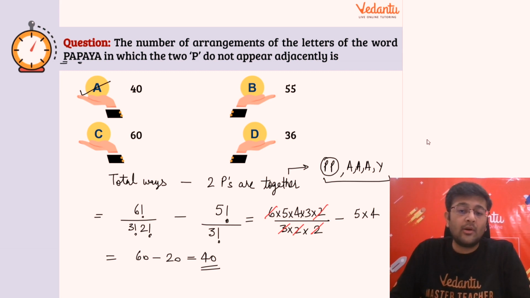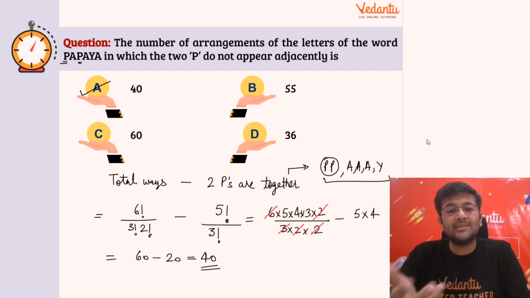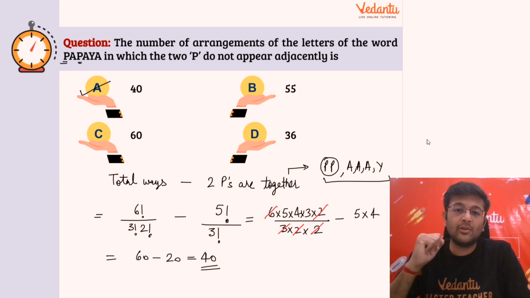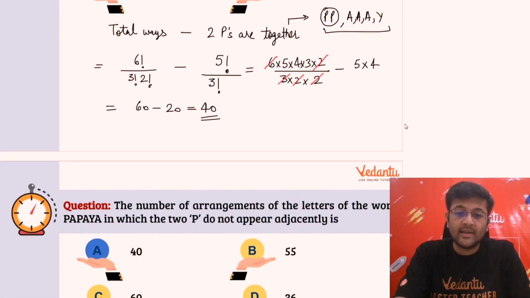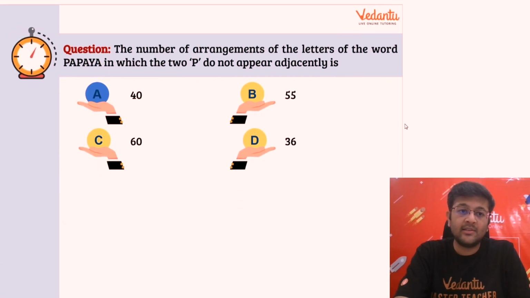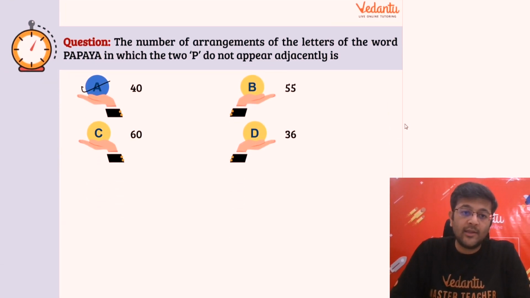ऐसा नहीं है combinatorics में कि questions बहुत ज़्यादा difficult हो जाते हैं. Sometimes a question requires making multiple cases, and the problem lies in that if you even miss a single case, आपका आंसर गलत आ जाएगा. So it's better always to make minimum cases or use the simplest way, so that you don't make a mistake. All right. So guys, I hope this method is clear. This would make it easier to subtract the cases in which the two P's are together. So A option is your answer, right?